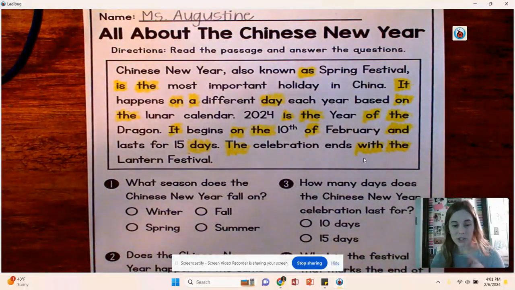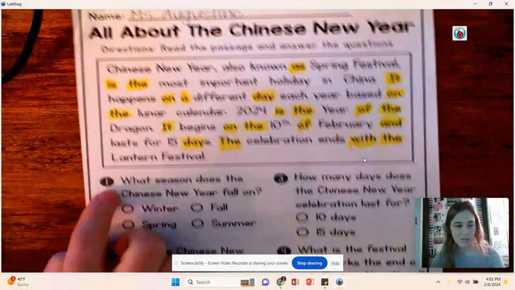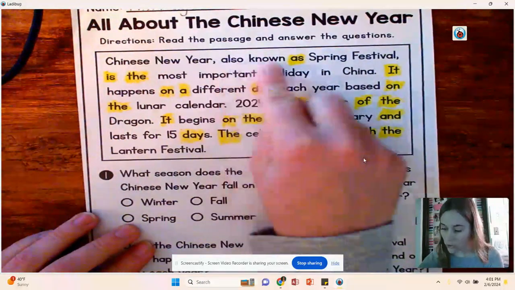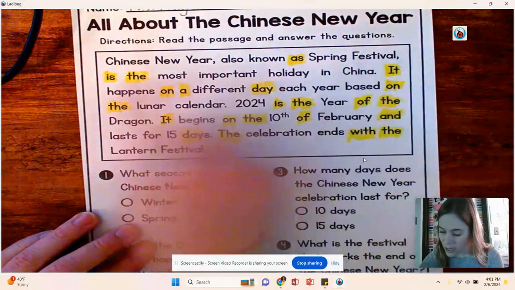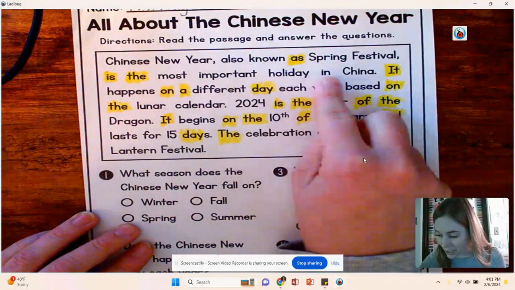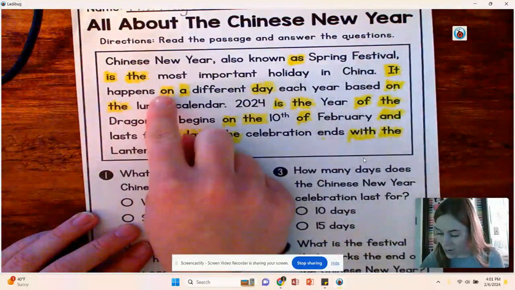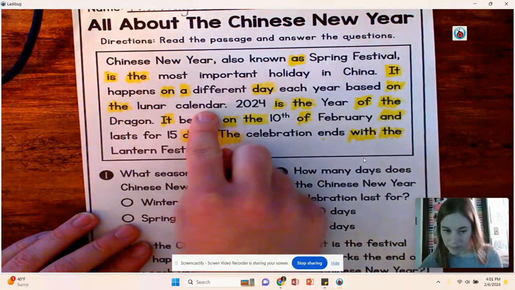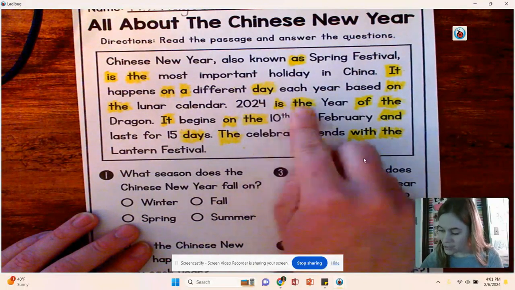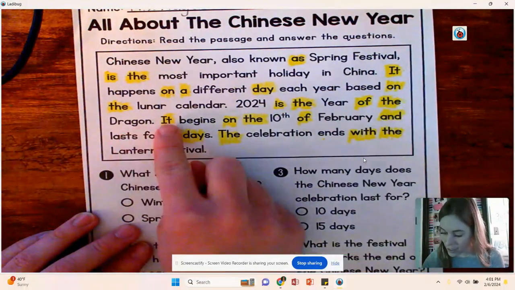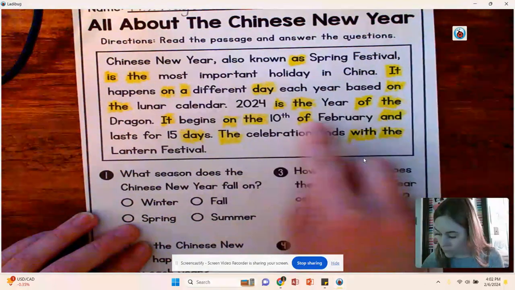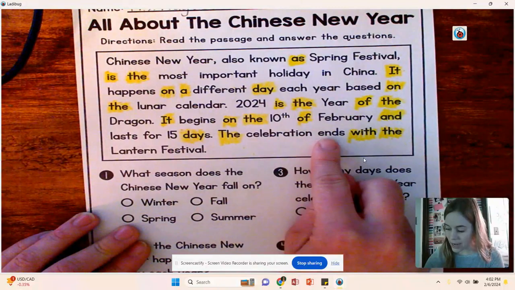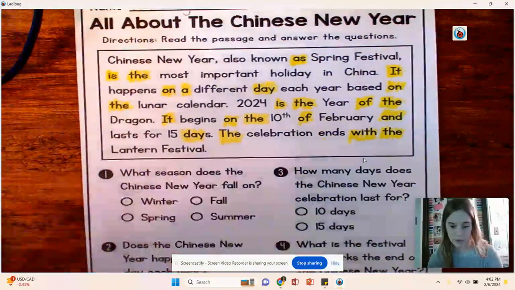So I'm going to read that passage aloud one more time, and then we're going to go ahead and dive into our comprehension questions. So it says, Chinese New Year, also known as Spring Festival, is the most important holiday in China. It happens on a different day each year based on the lunar calendar. 2024 is the year of the dragon. It begins on the 10th of February and lasts for 15 days. The celebration ends with the Lantern Festival.